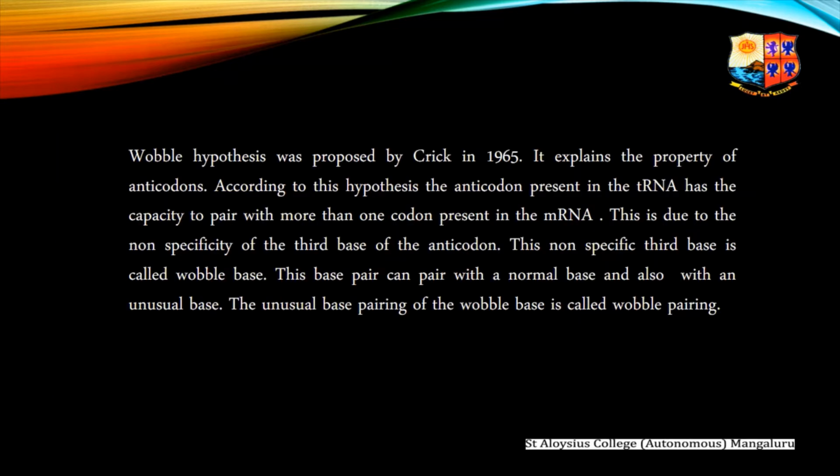Wobble hypothesis was proposed by Crick in 1965. It explains the property of anticodons. According to this hypothesis, the anticodon present in the tRNA has the capacity to pair with more than one codon present in the mRNA. This is due to the non-specificity of the third base of the anticodon. This non-specific third base is called the wobble base. This base can pair with a normal base and also an unusual base. The unusual base pairing of the wobble base is called wobble pairing.